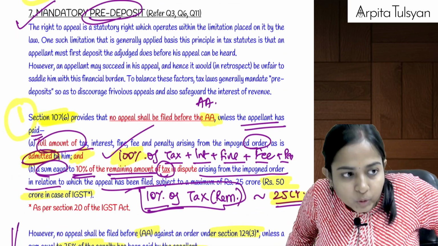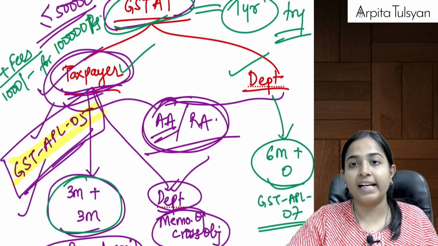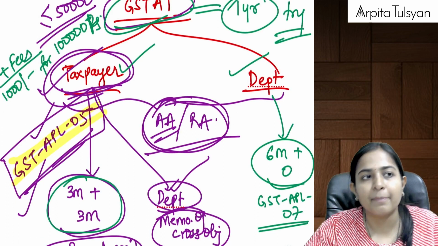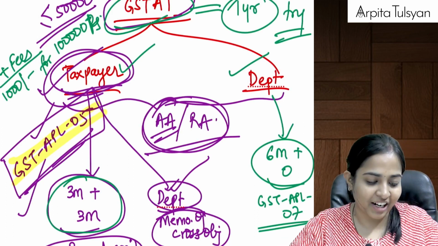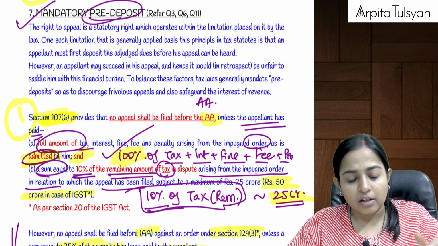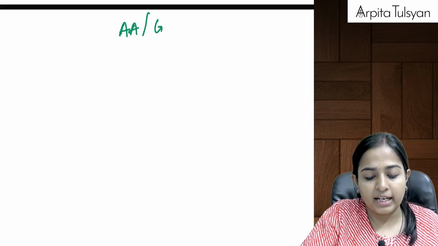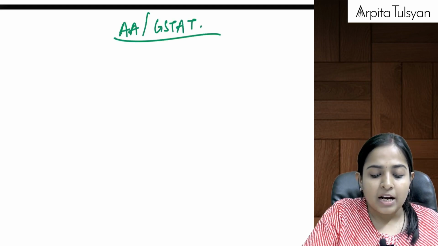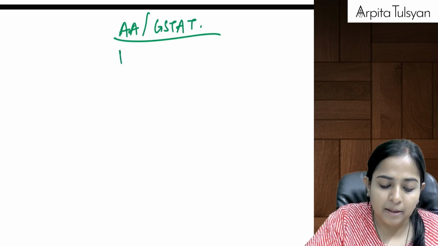Yes, so this was basically all about your appeals which we filed before the Appellate Authority and before the GSTAT. We have studied all the time periods in this particular chart that we have done. Now listen, a few common provisions are applicable to the appeals that we have filed before the Appellate Authority and before GSTAT.